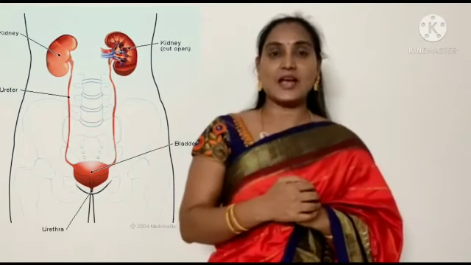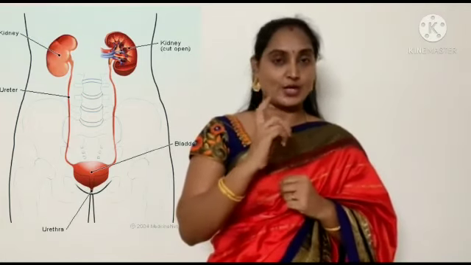Generally, how many kidneys are located? We have a pair of kidneys, two kidneys. These two kidneys are located on either side of the spinal cord. That is the location of the kidney.